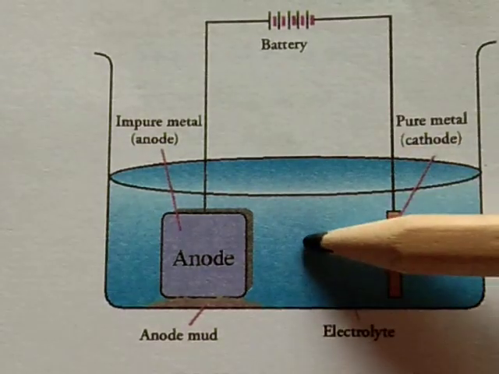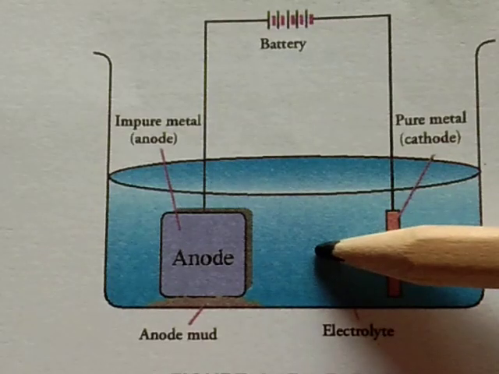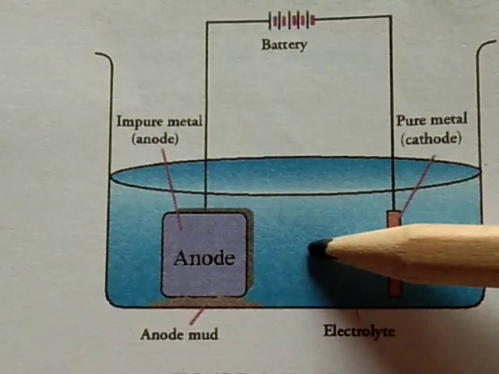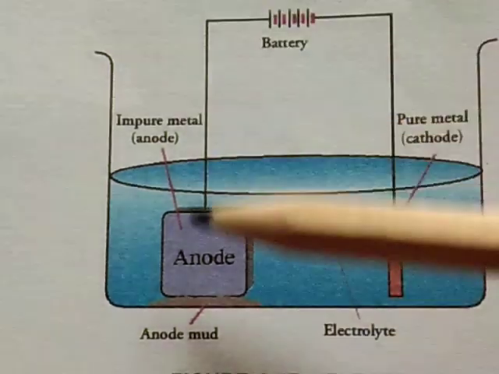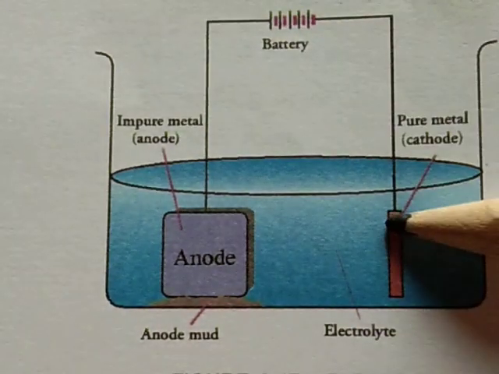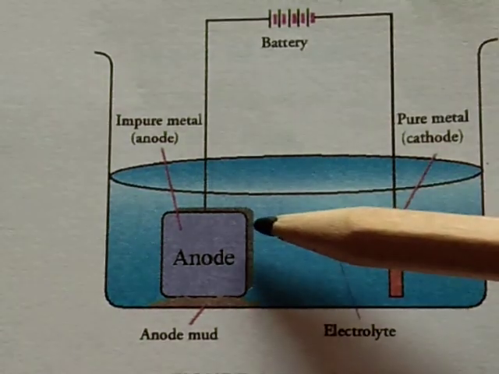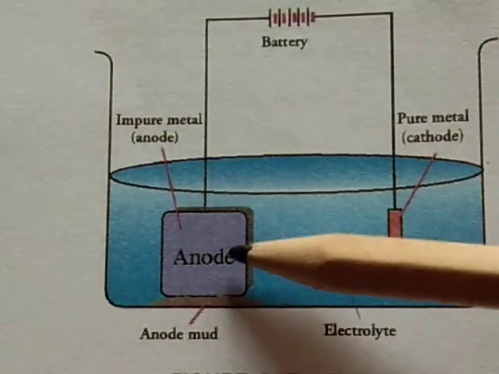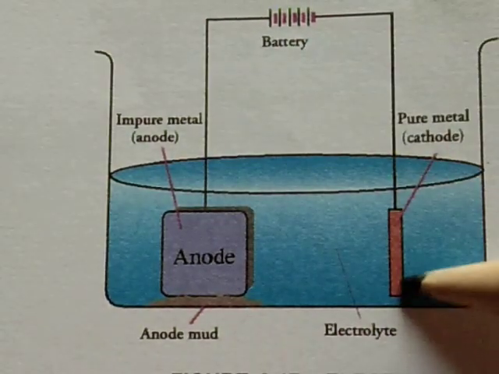The electrolytic solution is made up of a soluble salt of the same metal, that is a double salt. On passing the electric current, the metal ions from the electrolyte are reduced to the metal and they are deposited on the cathode side.